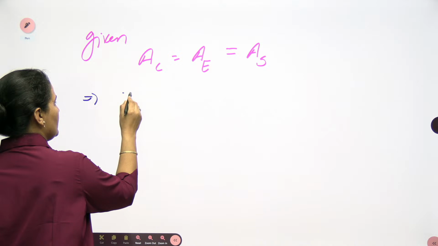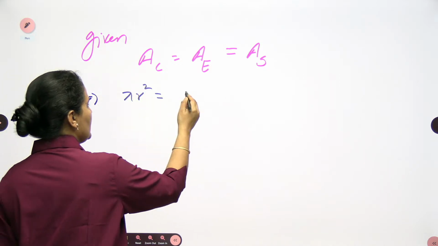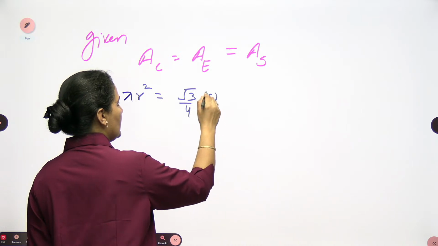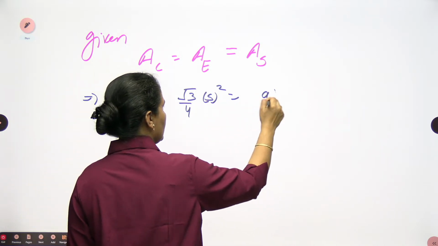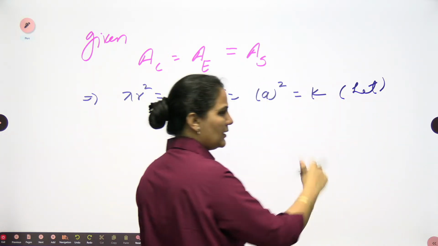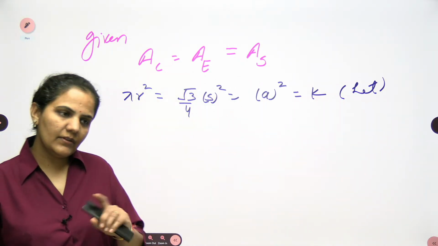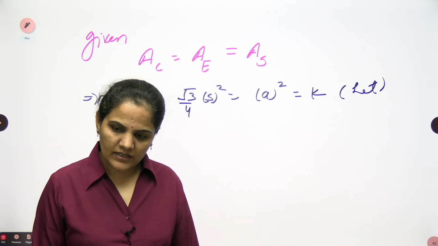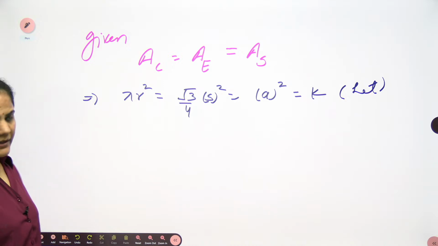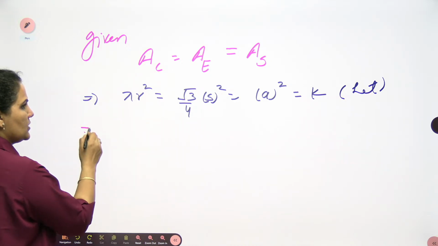Area of the circle you can write down pi r square. Area of the equilateral triangle root 3 by 4 into side square. And area of the square you can write down side square. As here we can connect this, the similar question we already discussed where we are having a relation. And here also we can use the relation. So suppose I am taking this quantity as equal to k.